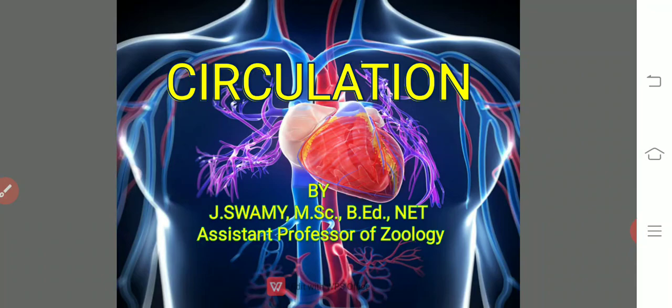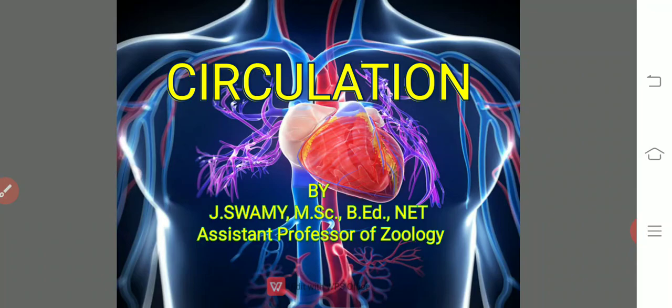Today we are going to discuss the process of circulation. As we discussed already, animals require continuous energy, so energy should always be available to the organisms.